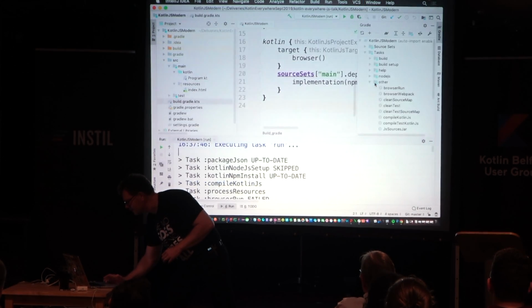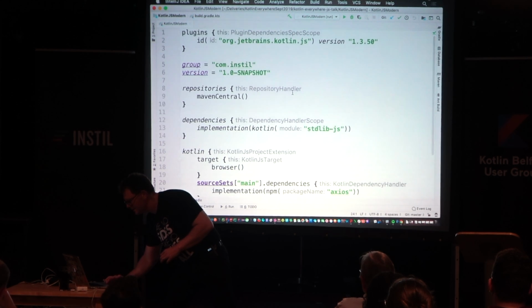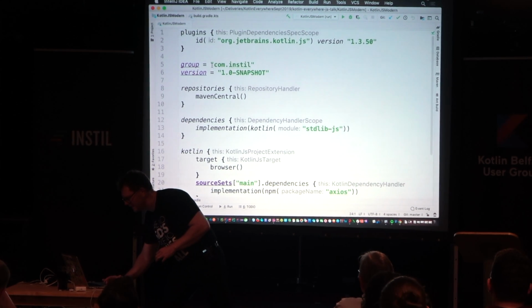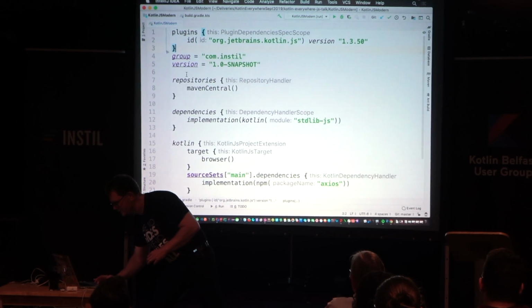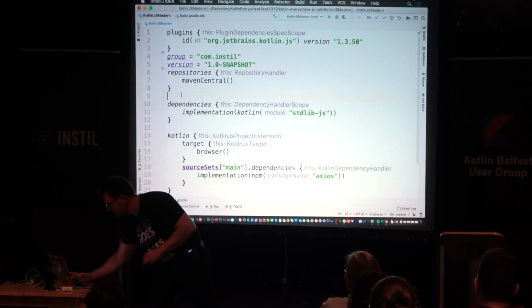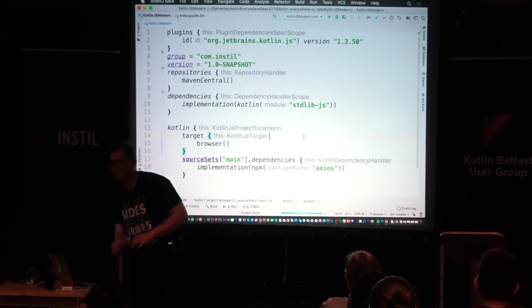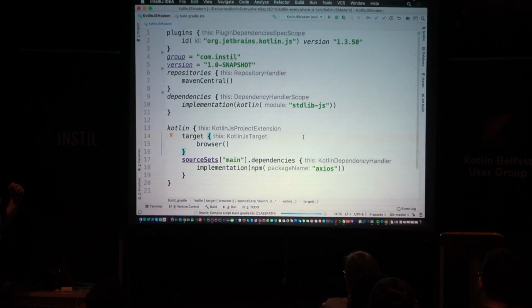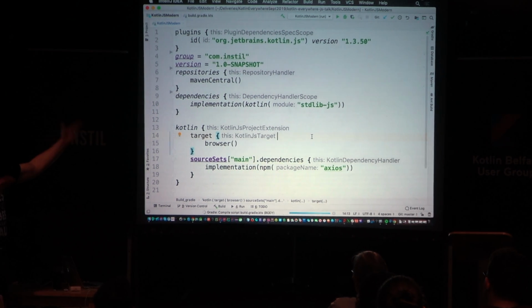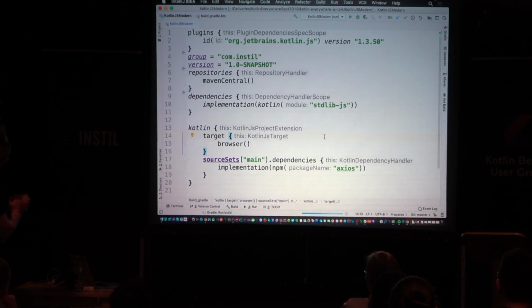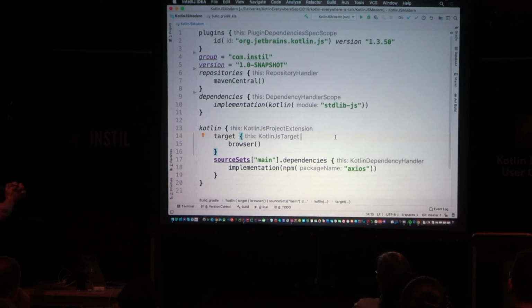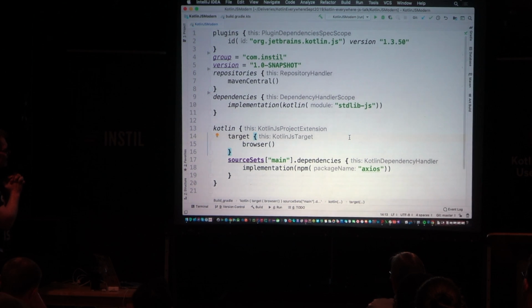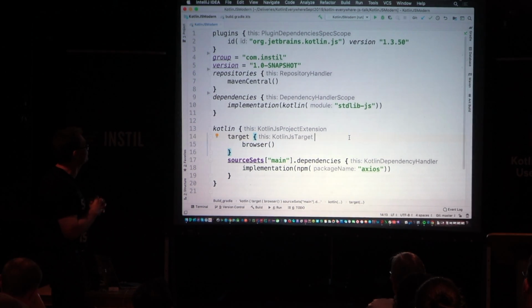If I just show you here, I've got this project called Kotlin JS Modern, and inside there you can see first of all this is done using Gradle 5. I'll just delete a few lines so it all fits on the screen. Sorry for the squish. So first of all, because this is done using Gradle 5, the DSL is written in Kotlin. And why not? So this is a Gradle build file written in Kotlin, and it's going to go out and transpile Kotlin JS.